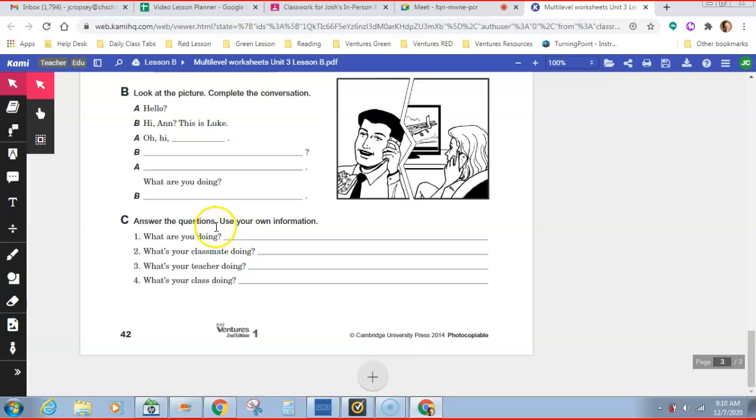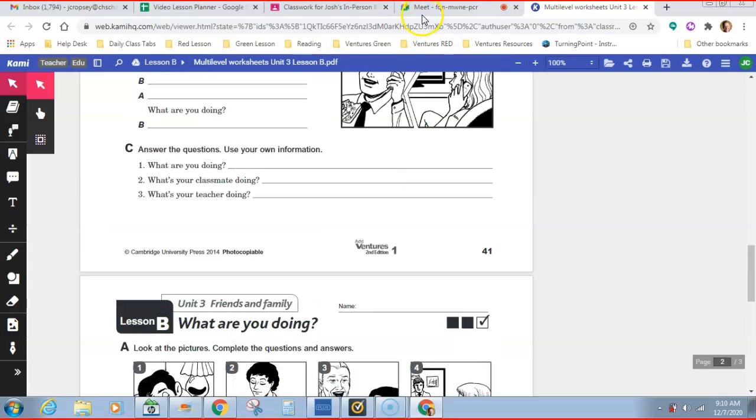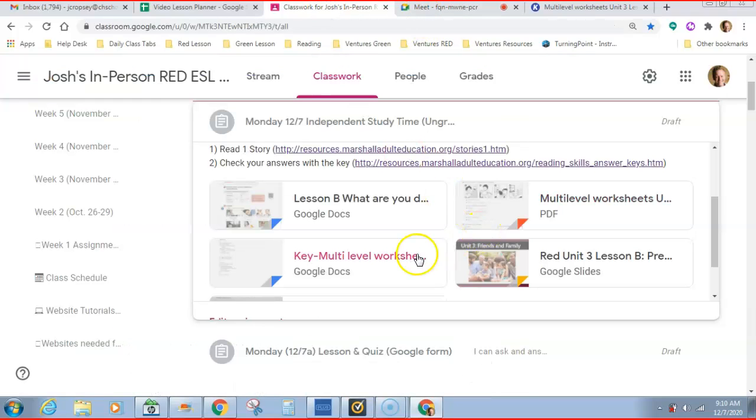And again, it says, just use your imagination, okay? And practice using the present continuous to answer those questions in a complete sentence. When you get done with that, you can come back over here and you can see the answers are the same for all 3 worksheets, okay?